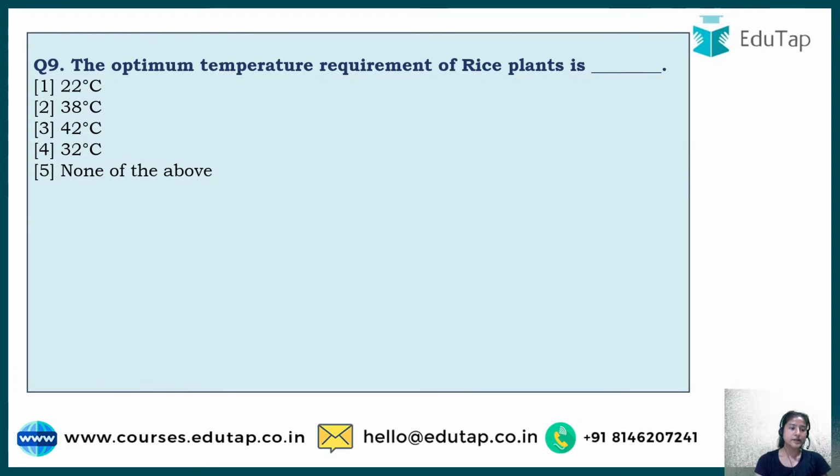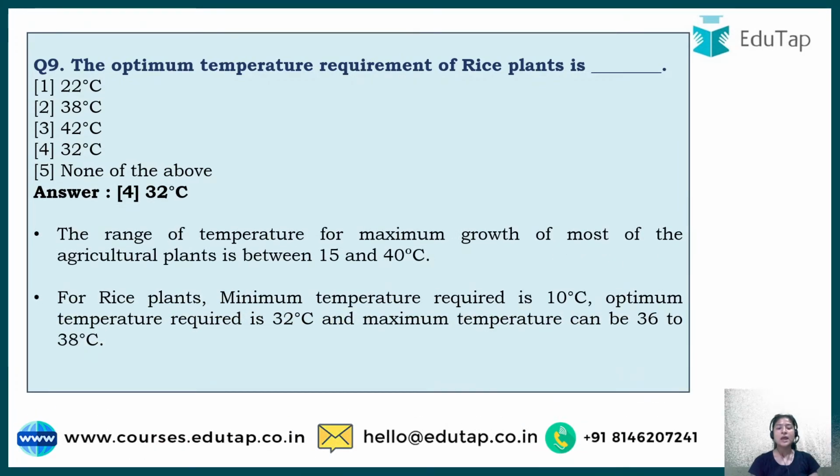Okay, so the correct answer to this is option number 4, that is 32°. In general, for most agricultural plants, the temperature lies between 15 to 40 degrees centigrade. This is the general range. But if we go specifically for rice, the minimum temperature required is 10 degrees centigrade, meaning it cannot tolerate temperature below 10 degrees. And then for optimum, it is 32 degrees centigrade.